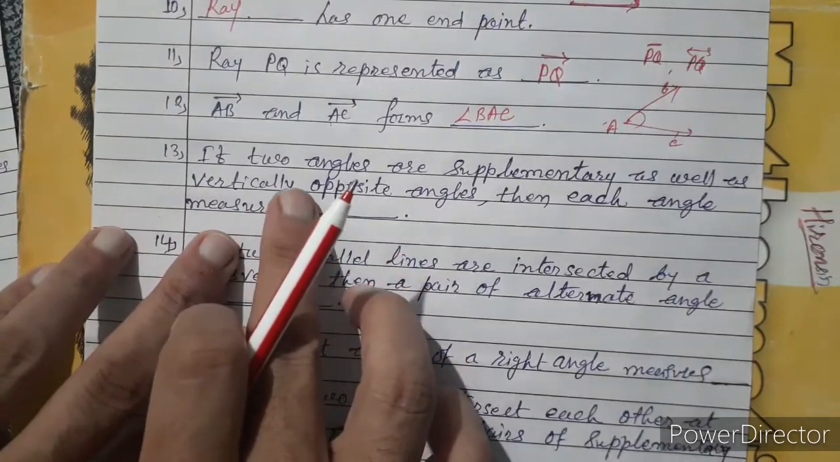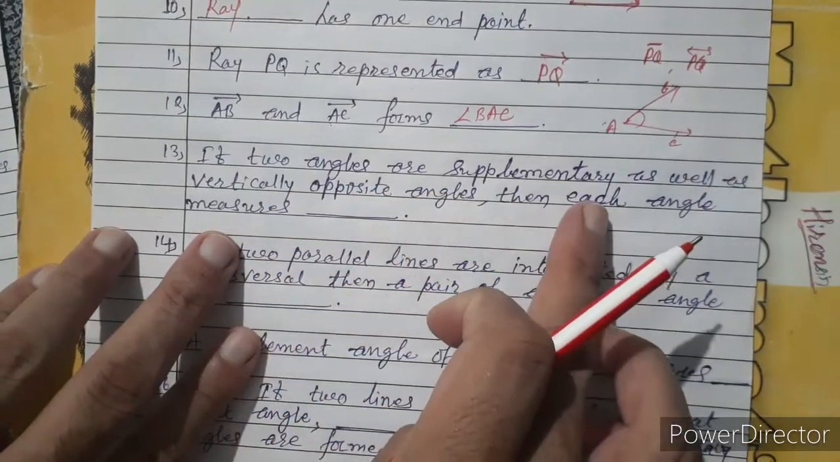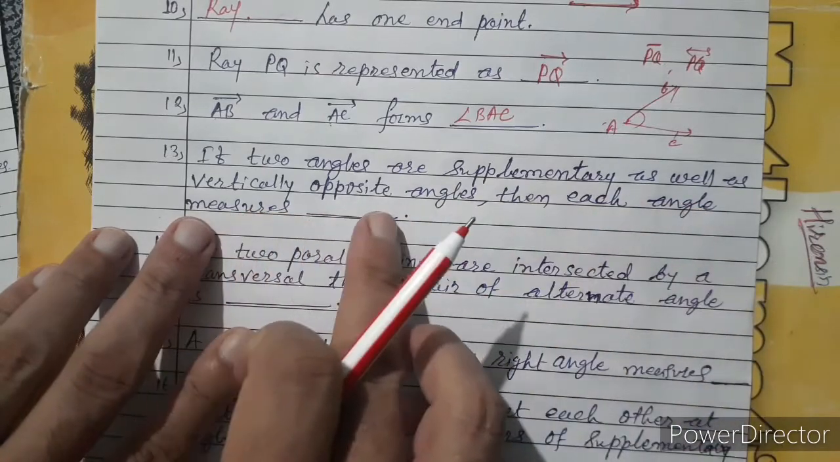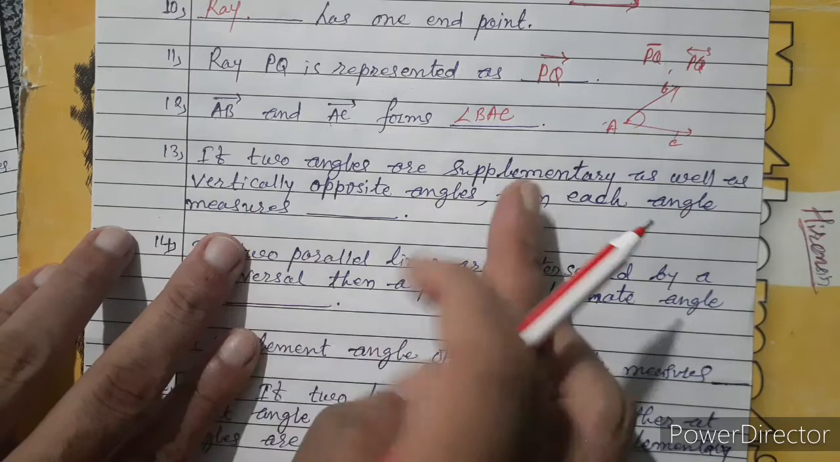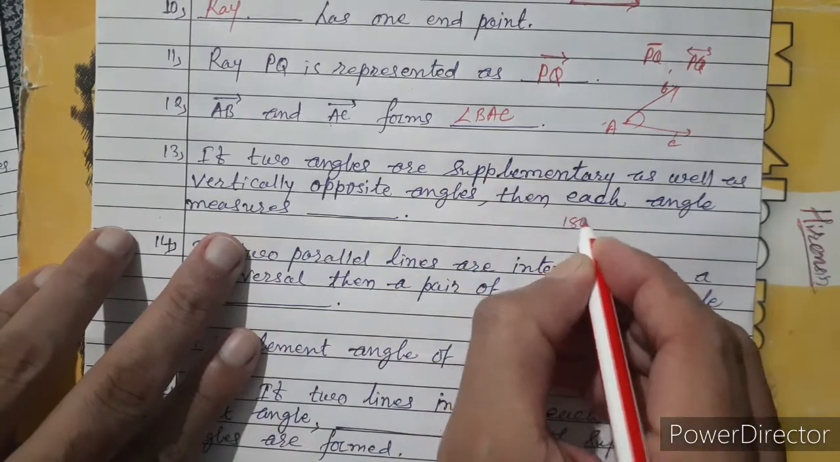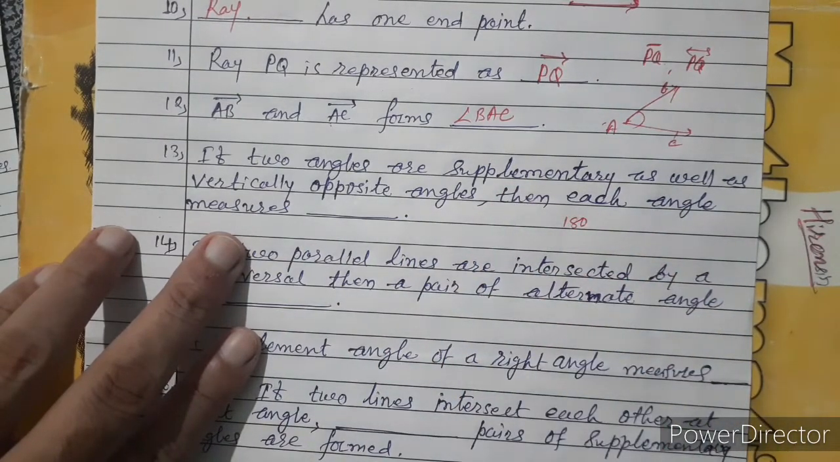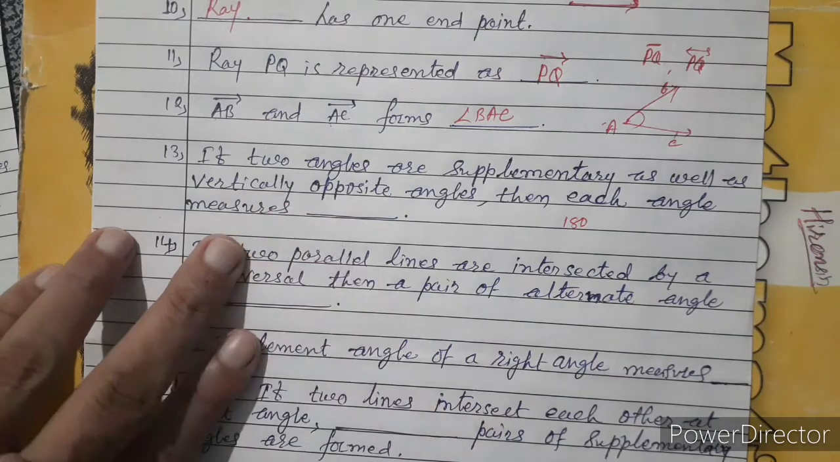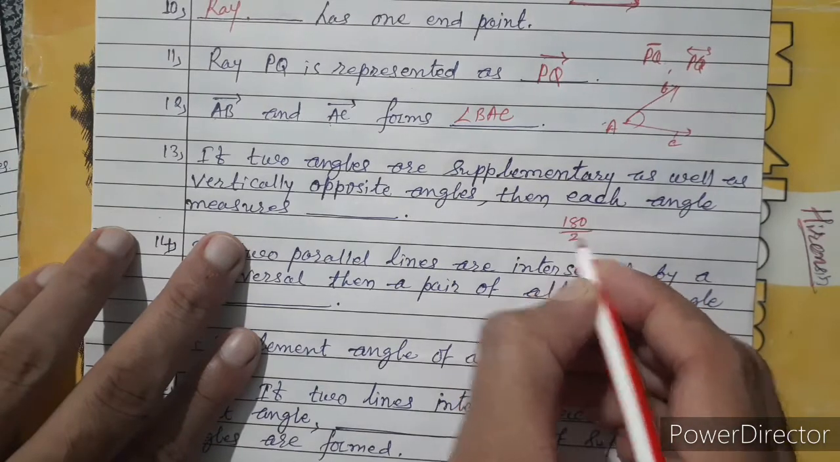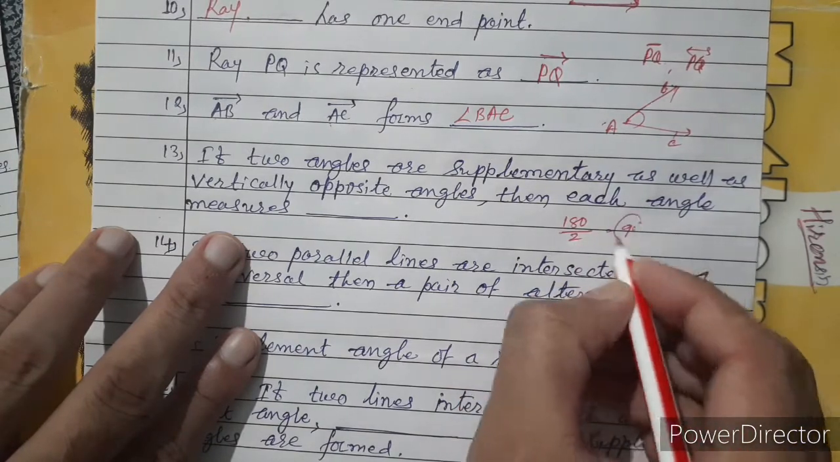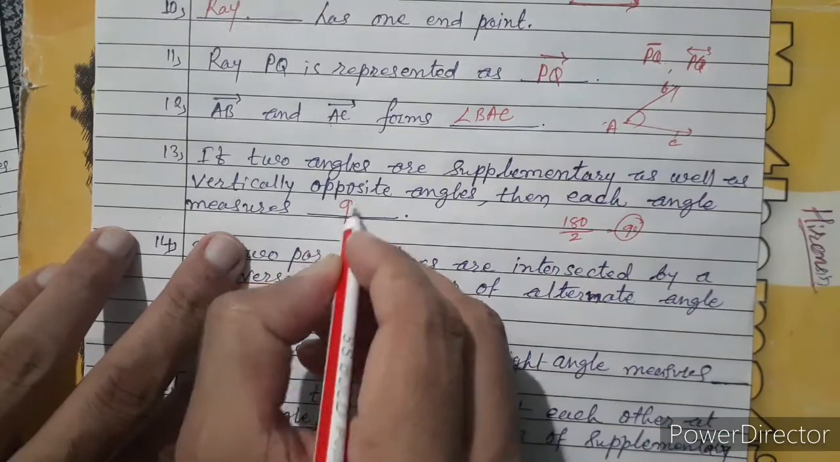If two angles are supplementary as well as vertically opposite angles, then each angle measures: two angles are supplementary means total is 180, and vertically opposite means they are equal in measurement. So what is the measurement of each one? Equal means divided by 2, that is 90, means the measurement of each one is 90 degrees.